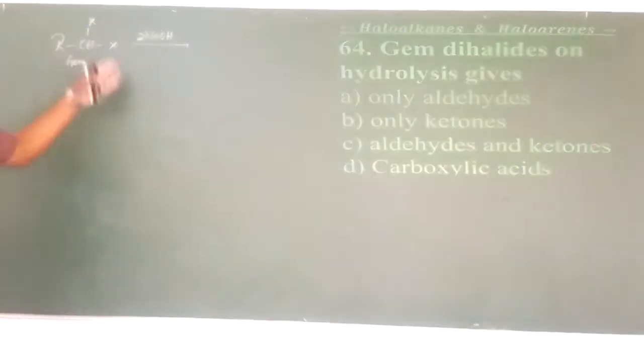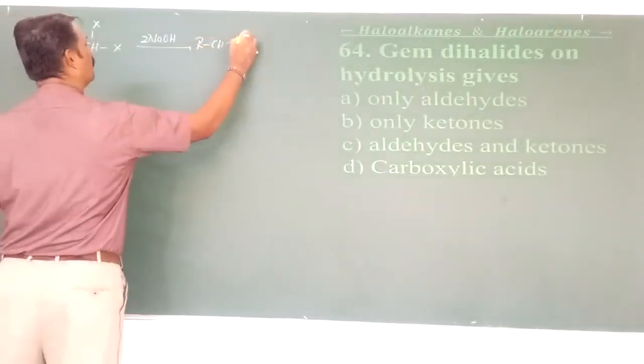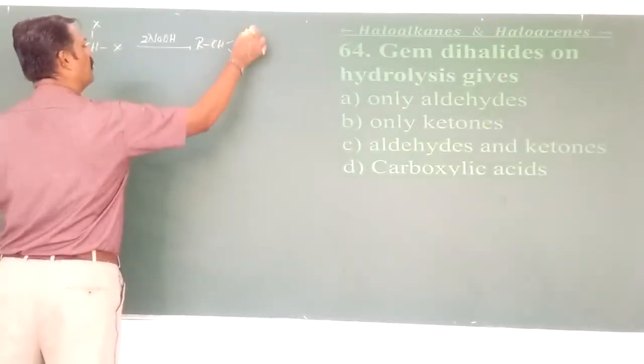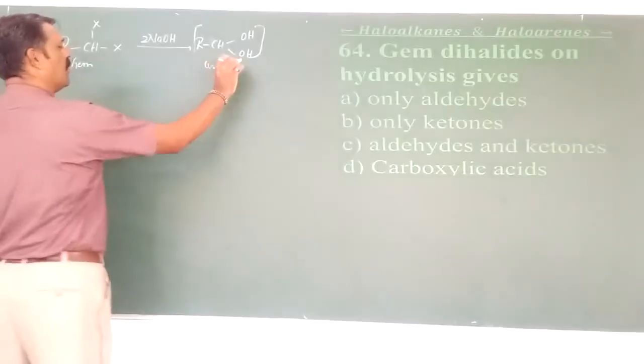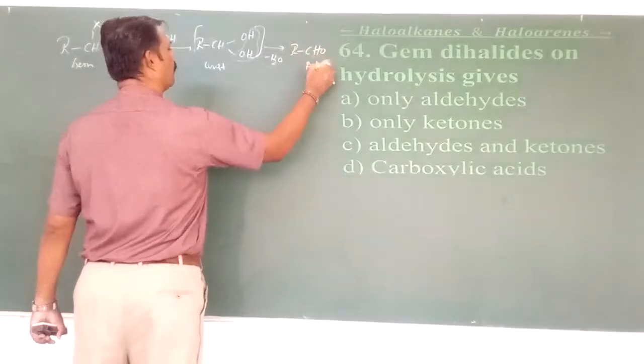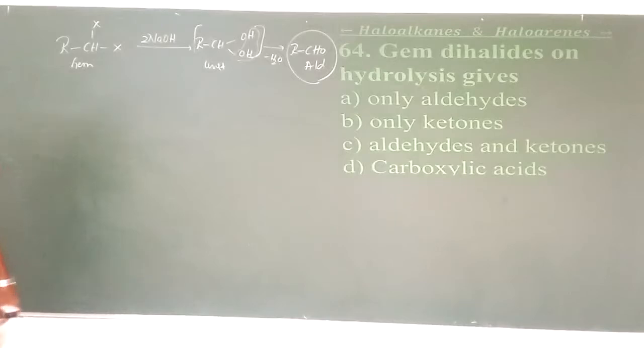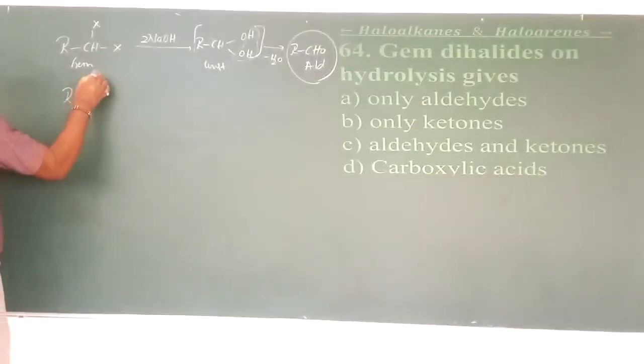This on hydrolysis, hydrolysis means we have to use aqueous NaOH, gives RCH(OH)2. But these types of compounds are highly unstable. Why? Any carbon which is surrounded by two or more OH groups is highly unstable. That is why they readily undergo dehydration with the removal of water to form RCHO, the aldehyde.